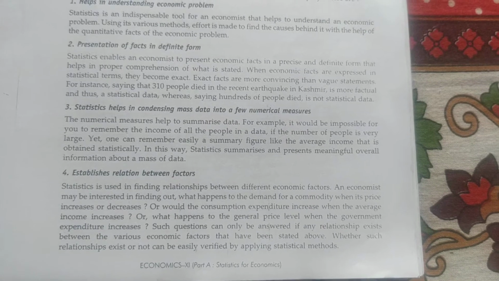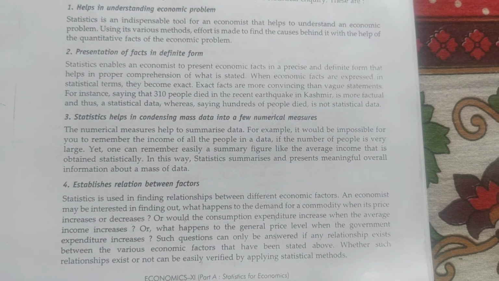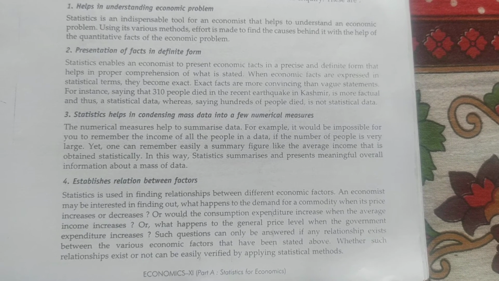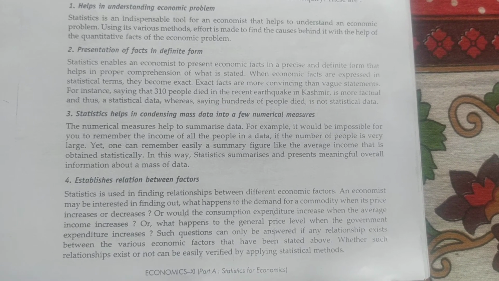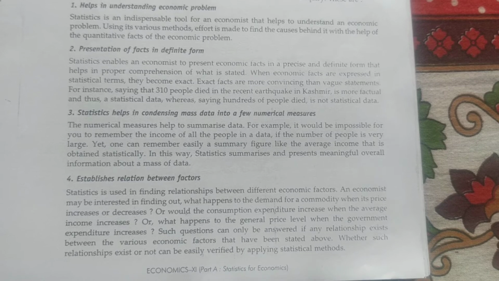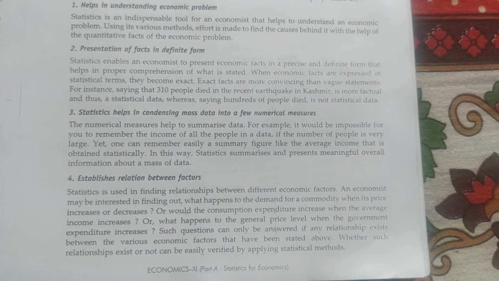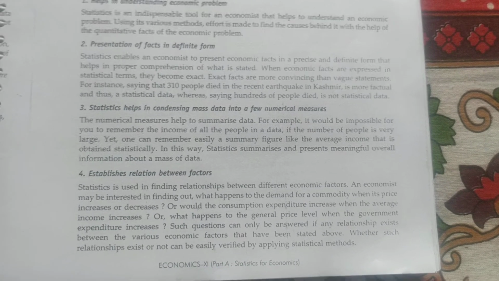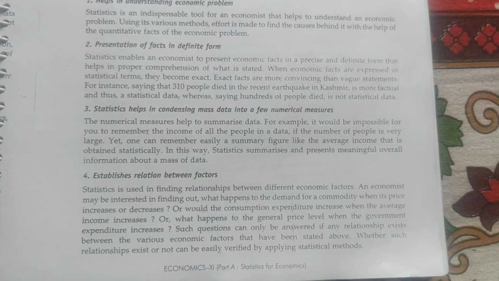Establishes relation between factors. Statistics is used in finding relation between different economic factors. An economist may be interested in finding out what happens in the demand for a commodity when its price increases or decreases, or would the consumption expenditure increase when the average income increases, or what happens to the general price level when the government expenditure increases.